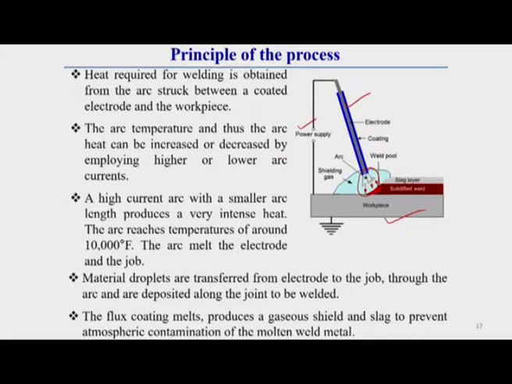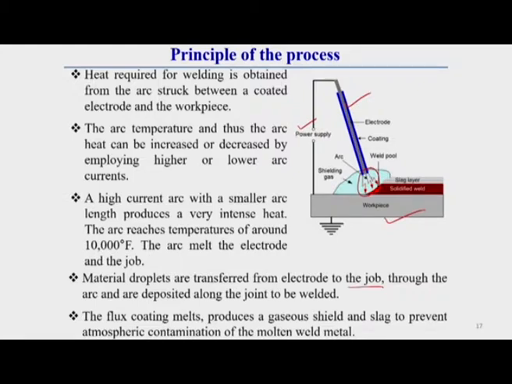The arc melts the electrode. Here this arc melts both electrode and workpiece. So, the material droplets transfer from electrode to job through the arc and are deposited along the joint to be welded. Generally the material droplets transfer from this electrode through the arc itself and are deposited in the weld zone.